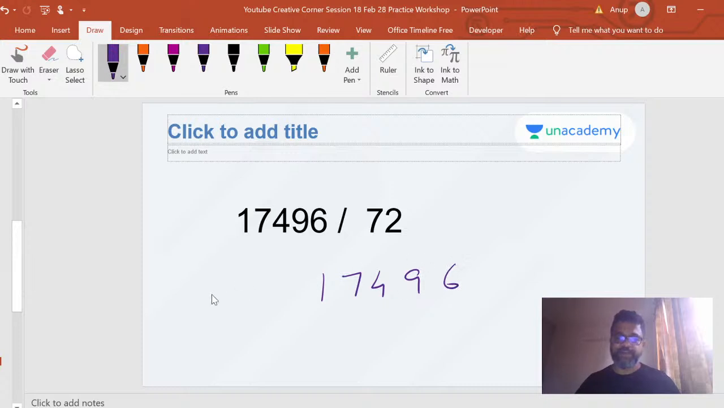17496 divided by 72. So this is my flag, 7 and 2, right? 2 is on the flag. I will draw one line here. However many digits are on the flag, that many digits I'll do. If there are 2 digits on the flag, I'll draw here. Mostly our goal is to keep the flag digit as small as possible. That will make our calculations easy, right?